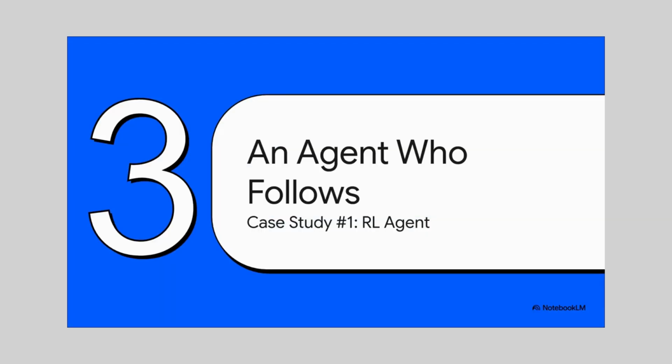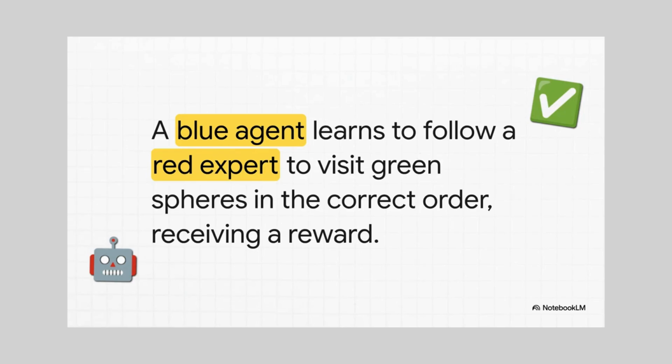Okay, let's make this real. Section 3 is about our first case study, an agent who only follows. This comes from a DeepMind paper, and it's just a perfect, clear-cut example of GMG in the wild. So here's the setup. You've got this blue agent, and its job is to collect those green spheres in the correct order.